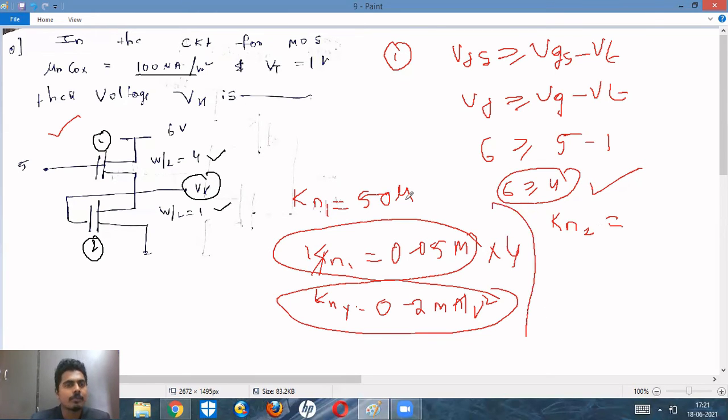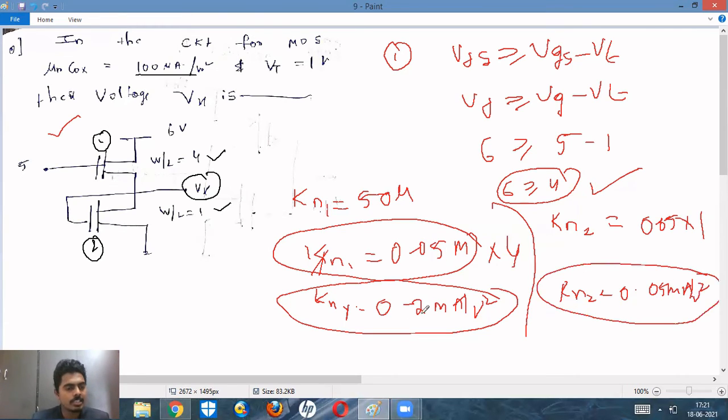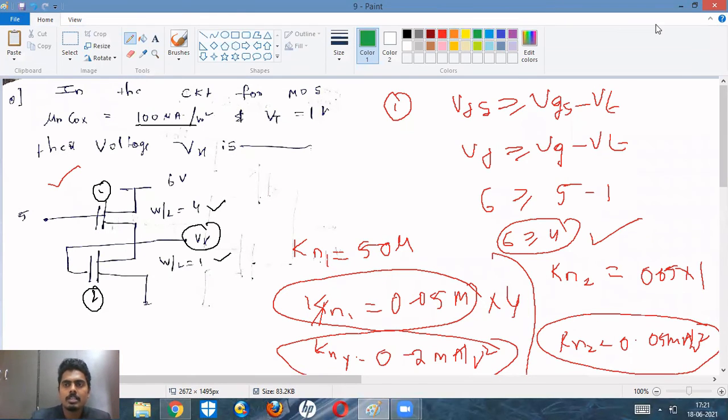So consider the second one, μn Cox/2 is nothing but 0.05 milli into W/L. W/L is nothing but 1. So therefore Kn2 is equal to how much? 0.05 milliampere per volt square. So this is nothing but Kn2 and this is nothing but Kn1 simply. Okay, now we will see what will happen.